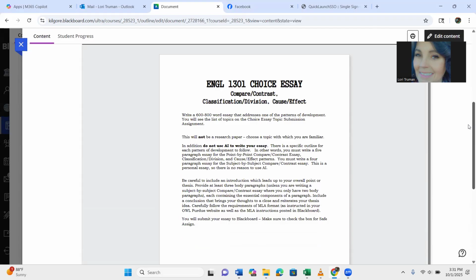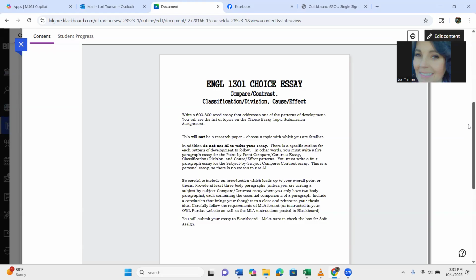Write a 600 to 800 word essay that addresses one of the patterns of development. And again, you will see the list of topics on the choice essay topic submission assignment from the PowerPoints. Make sure you read through that. This is not a research paper. You should not have any sources. You should not look online for anything.